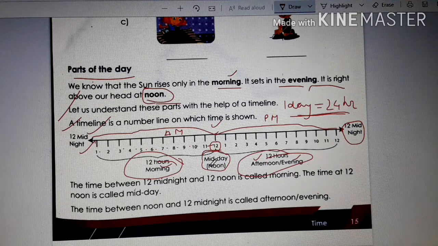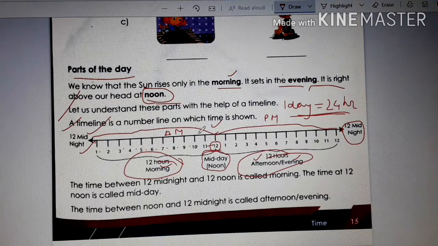You just understood about 12 noon and 12 midnight. Between midnight and noon there are 12 hours, which is morning, and after 12 noon there are 12 hours till midnight, which is afternoon and evening. Clear? So this is how morning is called AM and afternoon and evening is called PM. Understood?